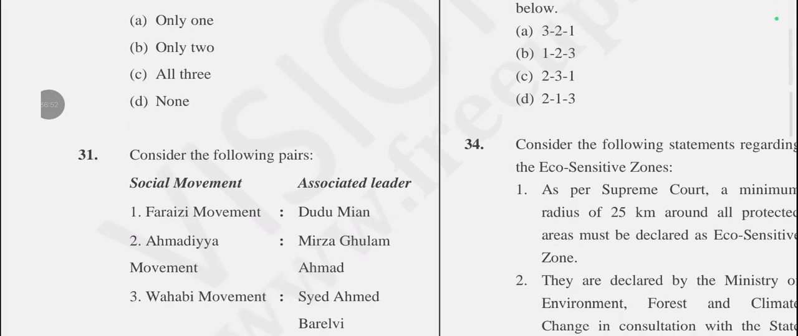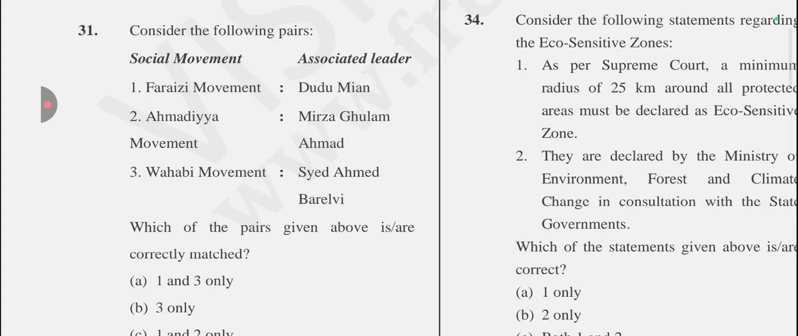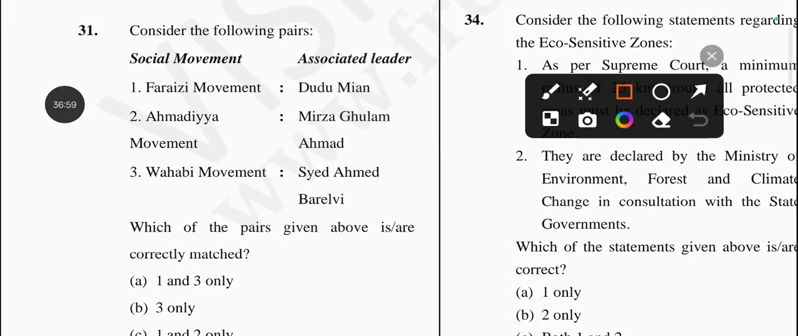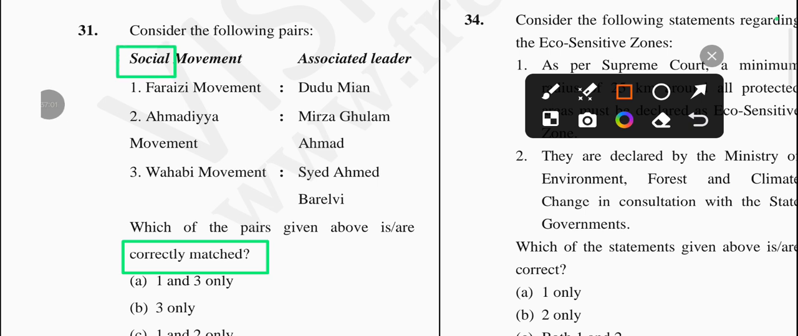Okay, let's come to the next question, which is: consider the following pairs, and they are asking about the correctly matched one. So let's check which one is correctly matched, related to social movements and associated leaders.